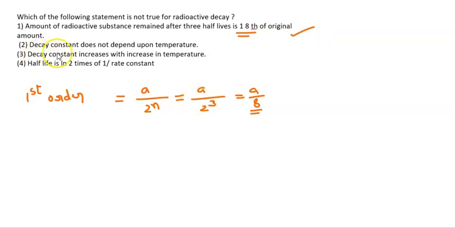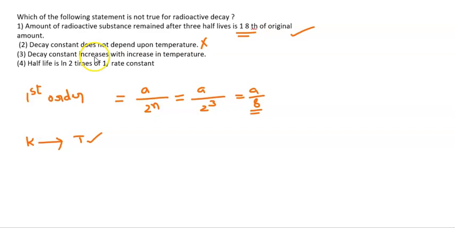The second one: decay constant does not depend upon the temperature. Decay constant is nothing but the rate constant. Rate constant always depends upon the temperature. In most cases, as the temperature increases, the rate constant, that is the decay constant, increases. So saying the decay constant does not depend upon the temperature is a wrong statement.